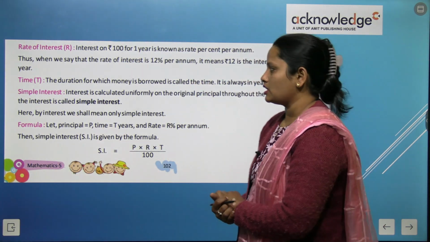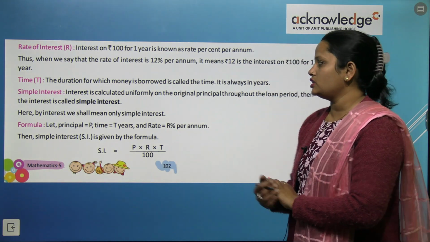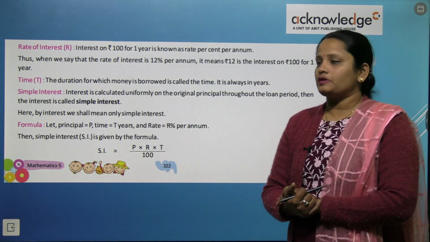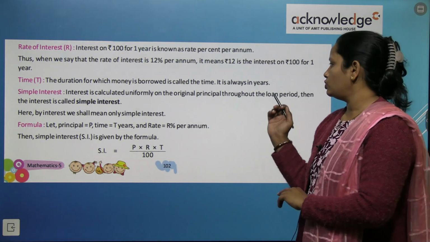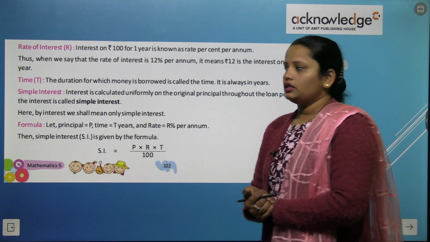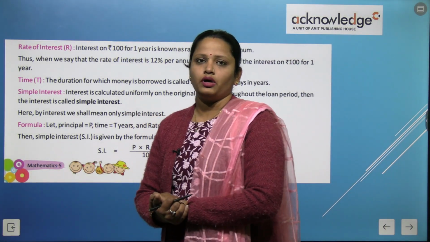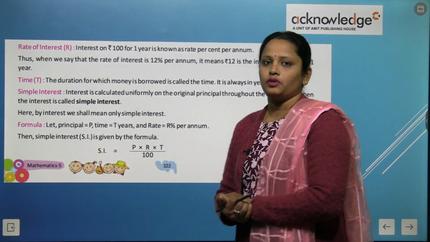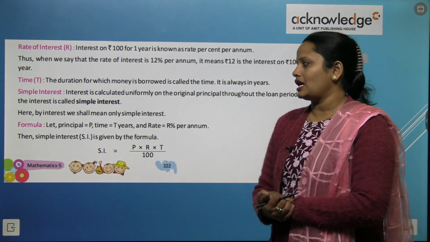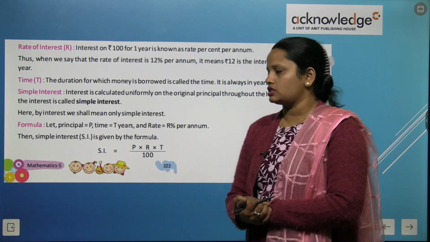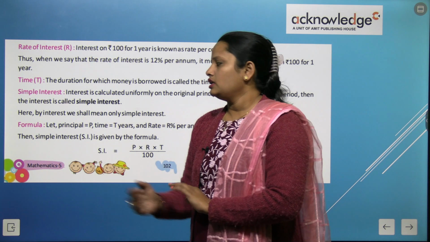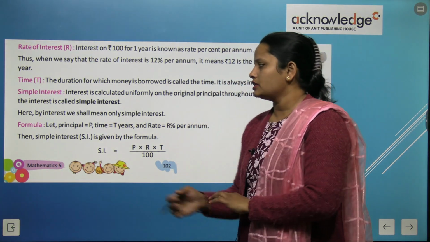Next is simple interest. Interest is calculated uniformly on the original principal. When interest is calculated only on the original principal throughout the loan period, then the interest is called simple interest. Here by interest we shall mean only simple interest. So what does interest mean here? Simple interest. Next, let's learn the formula of this.